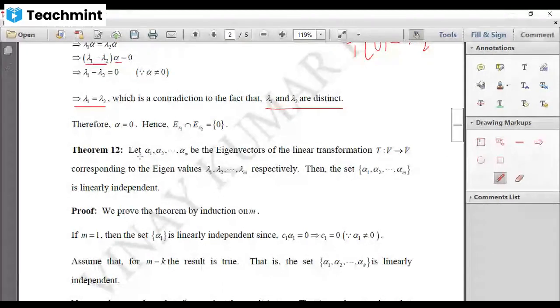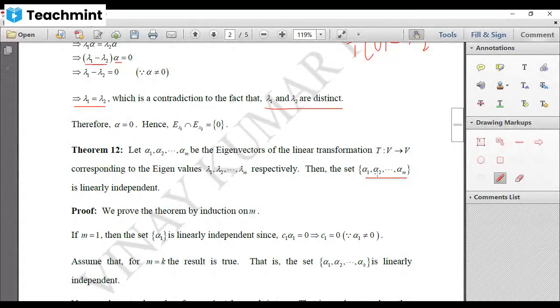Let alpha 1, alpha 2, etc. up to alpha m be eigenvectors of the linear transformation T from V to V corresponding to the eigenvalues lambda 1, lambda 2, etc. up to lambda m respectively. Then this set alpha 1, alpha 2, etc. up to alpha m is linearly independent, right? So we have to show that this set of eigenvectors is linearly independent.